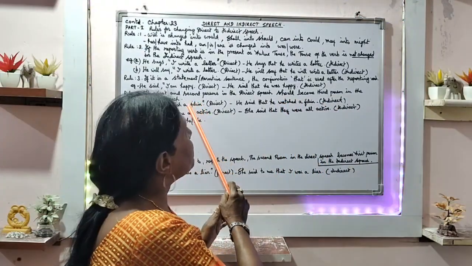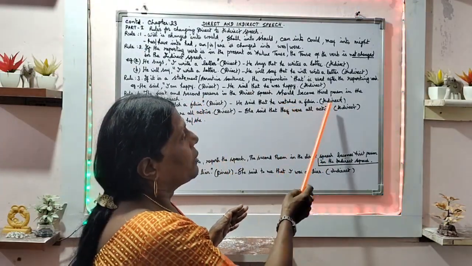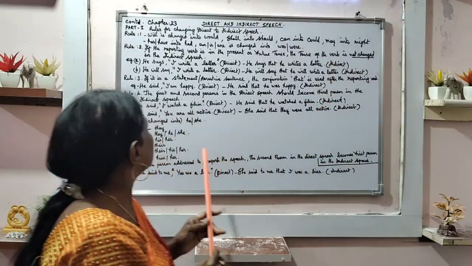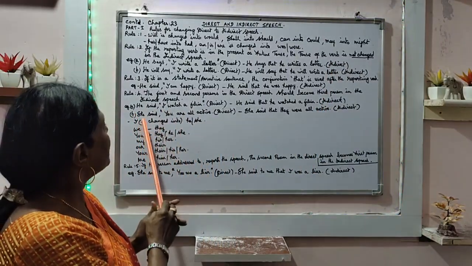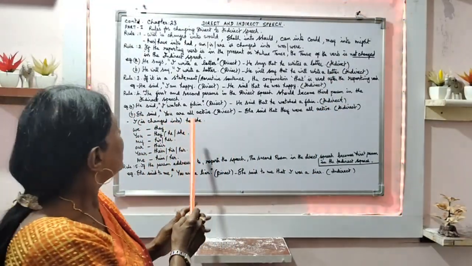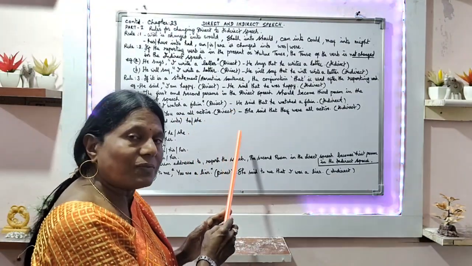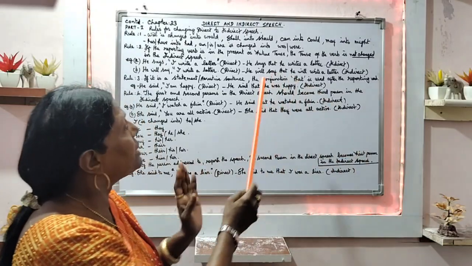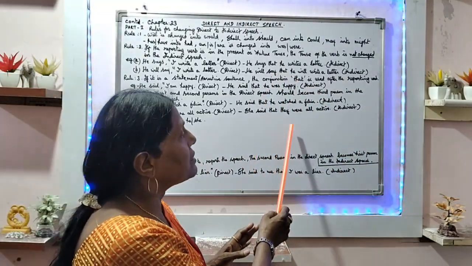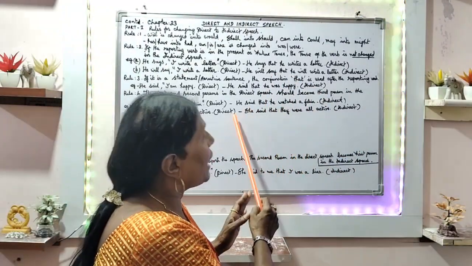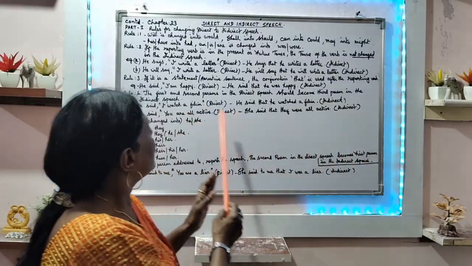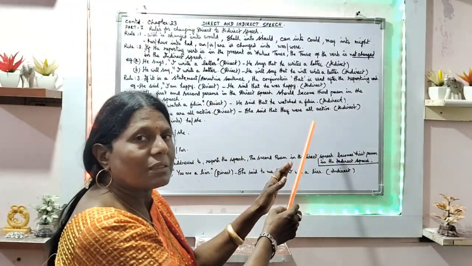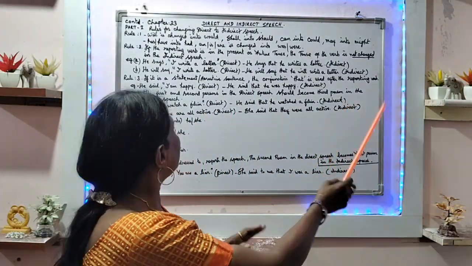The present tense verb changes into past tense. That is indirect speech. Next example, she said, "You are all active." It is direct speech. Changing into indirect, she said that they were all active. The person changes. That is indirect speech.